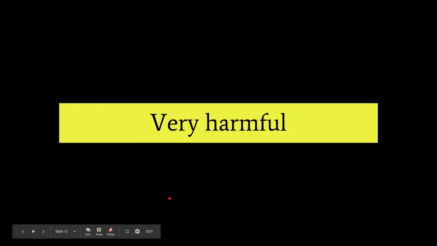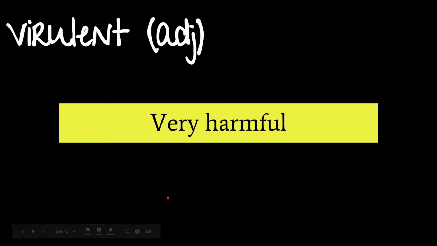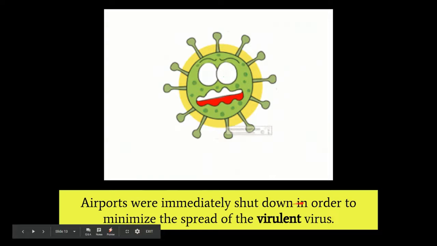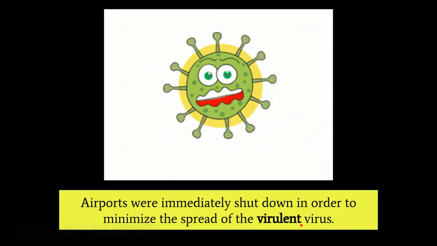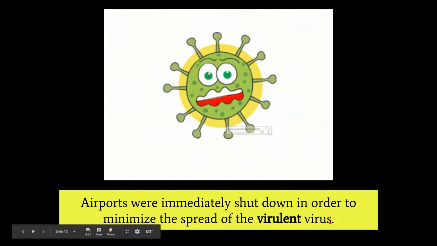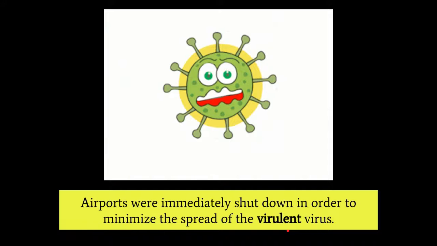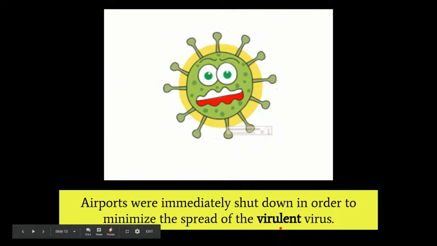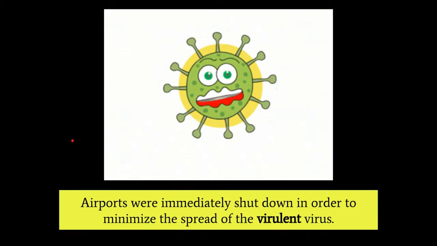All right. So next we have virulent, which is an adjective and it means very harmful. So airports were immediately shut down in order to minimize the spread of the virulent virus. And they do sound similar for a reason. They have the same root word. Viruses tend to be virulent. All right, so for instance, if you are immune, a virulent virus would not worry you. However, if you are vulnerable, then the virulent virus would be threatening or precarious. Ooh, so many vocabulary words.